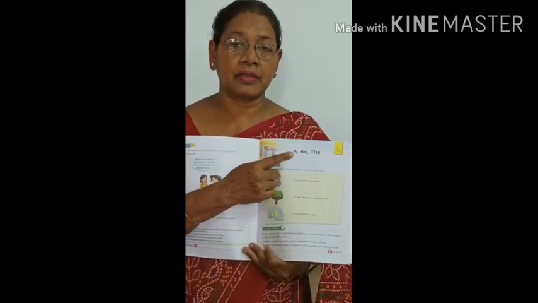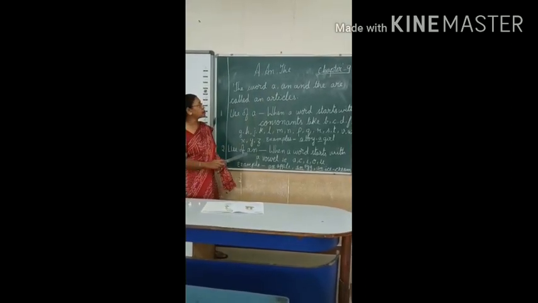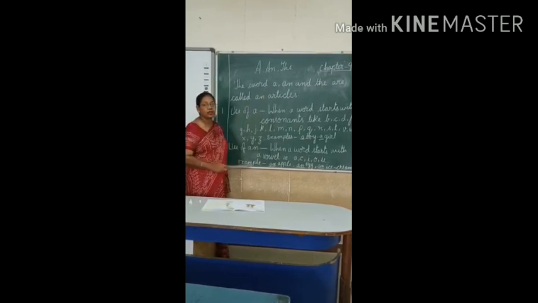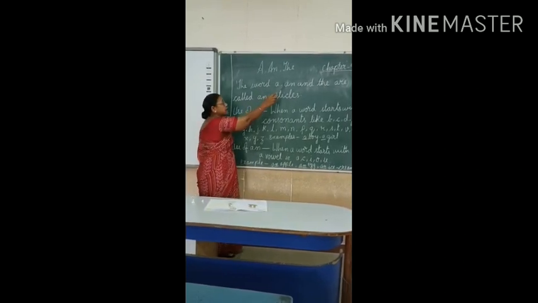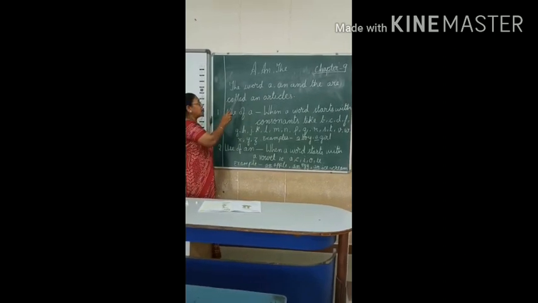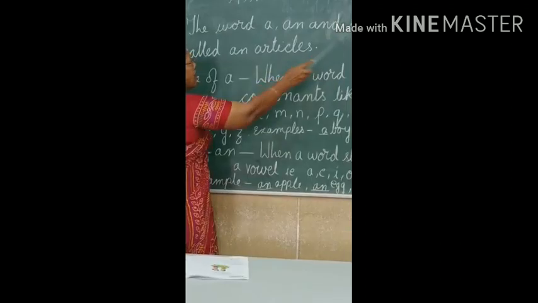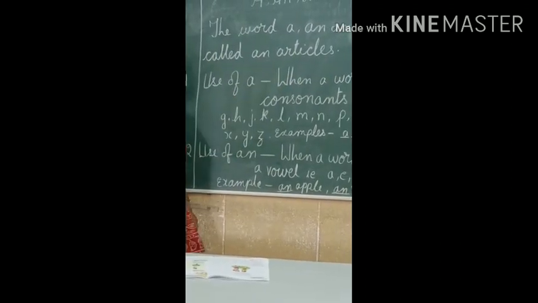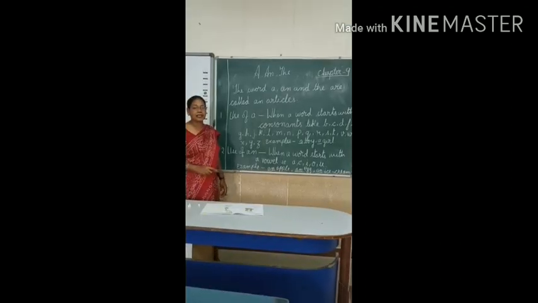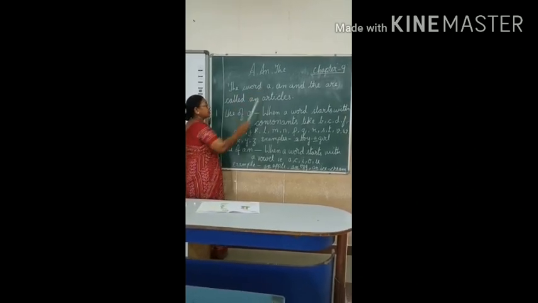I'm going to teach you a, an and the. These are called articles. You will also write the same way in your notebook: a, an and the, chapter 9. Now, the words a, an and the are called articles. What are they called? They are called articles. Okay. Now, how to use a and the?